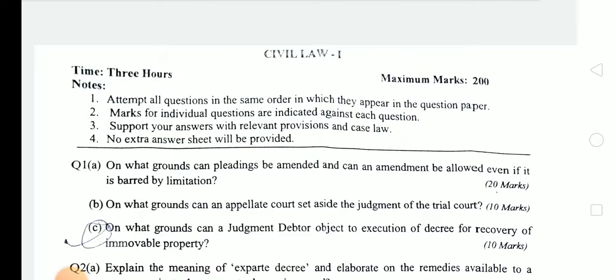And it is important to note that all questions were compulsory. Attempt all the questions in the same order in which they appear in the question paper. Marks for the individual questions are indicated against each question. Support your answer with the relevant provisions and case law. No extra answer sheet will be provided. Maximum marks 200 and the time duration 3 hours.